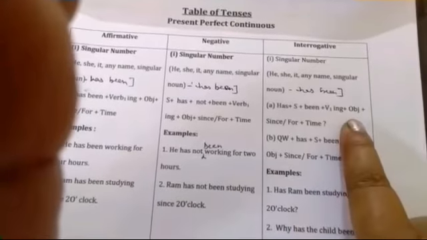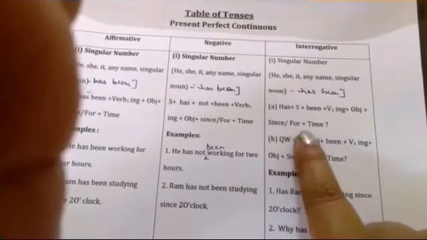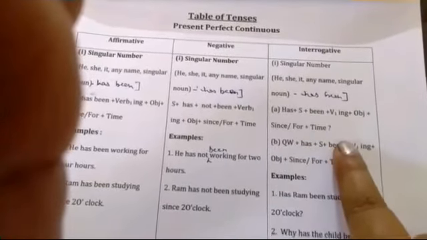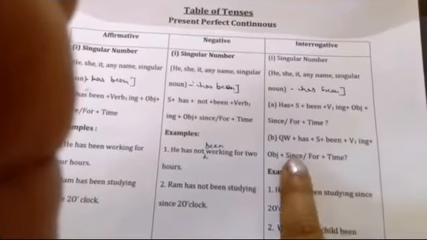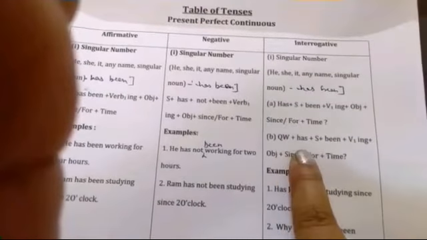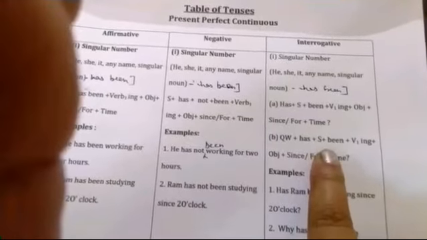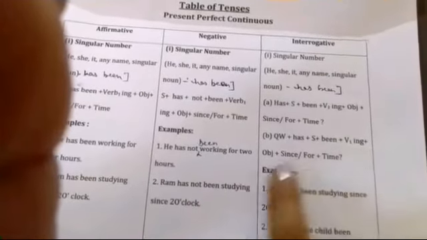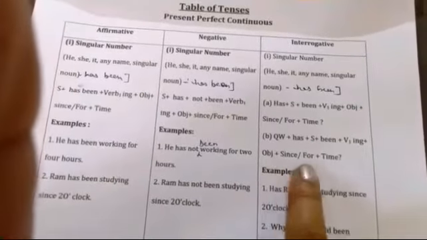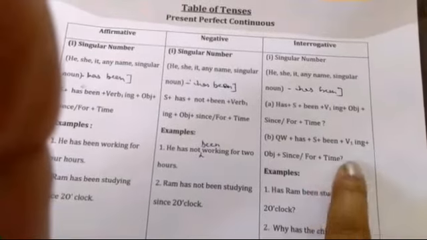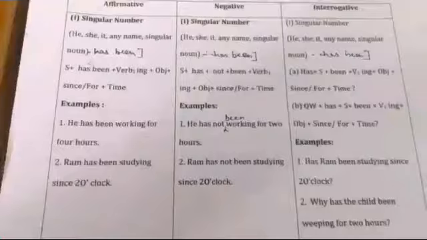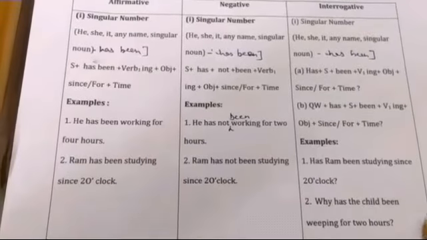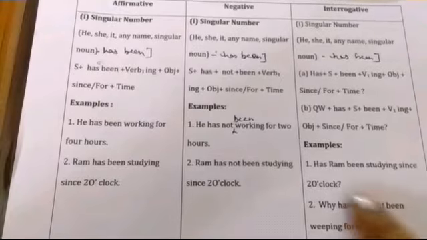Then we put verb first form plus ing, then object, then since or for, and then time, and then a question mark. Next, question word, then has, then subject, then be, verb first form plus ing, object, since, for, and then time and question mark. These are the examples of interrogative sentence.